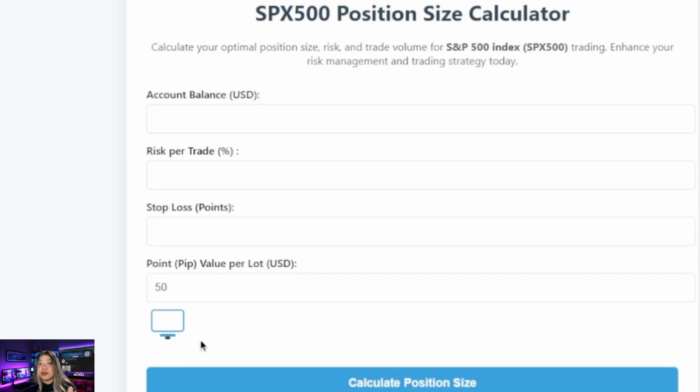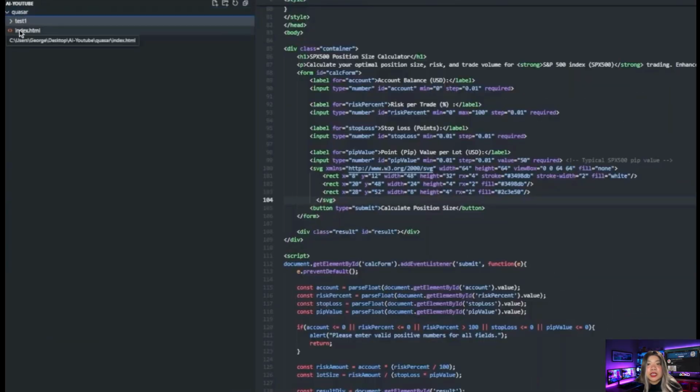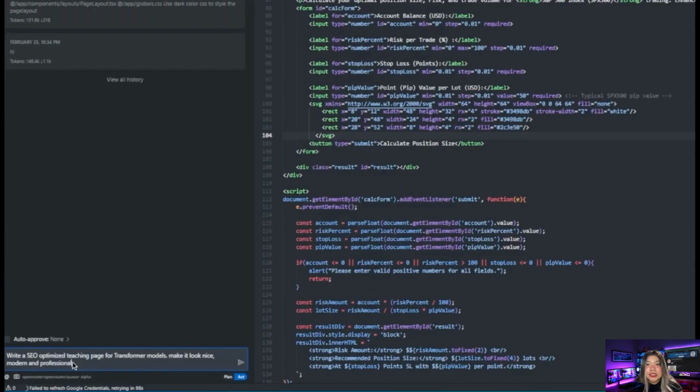So boom, an icon for the computer looks super nice, and I guess that is also a very good answer. So we're going to move right now into writing an SEO optimized teaching page for transformer models. I'm going to ask it to do that on the code editor. So this is a new test. Write an SEO optimized teaching page.